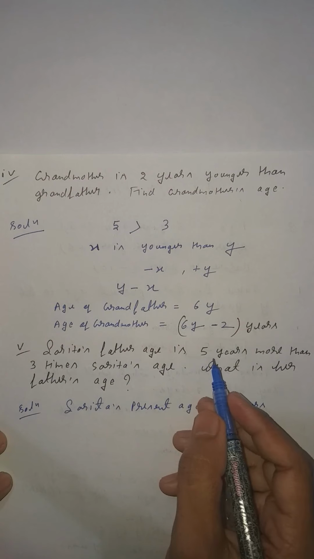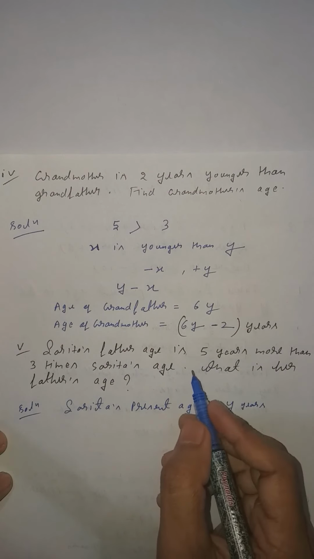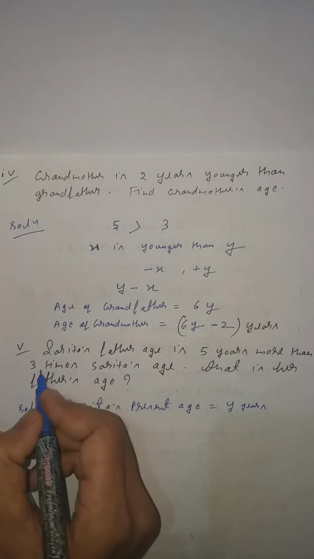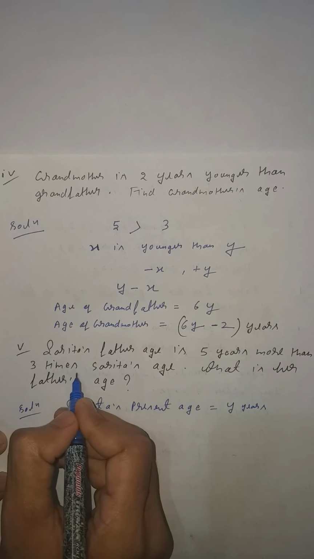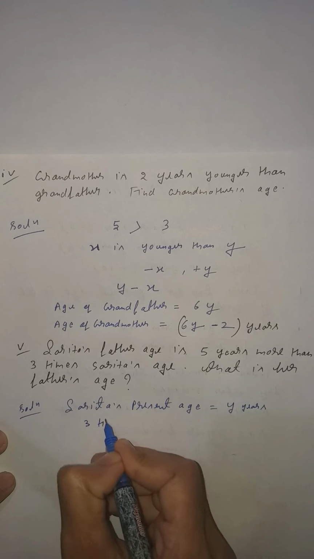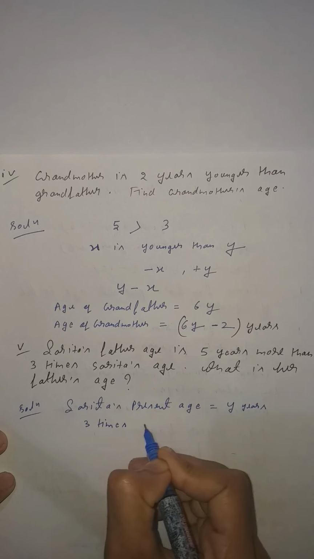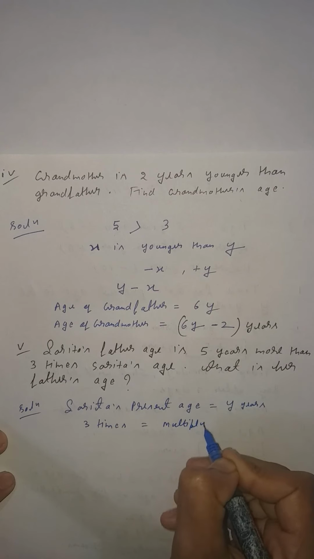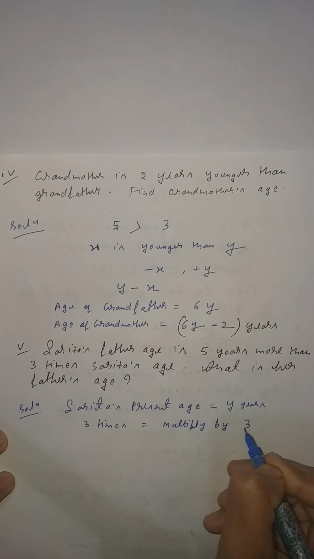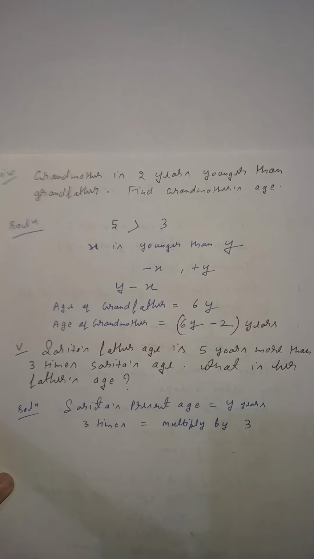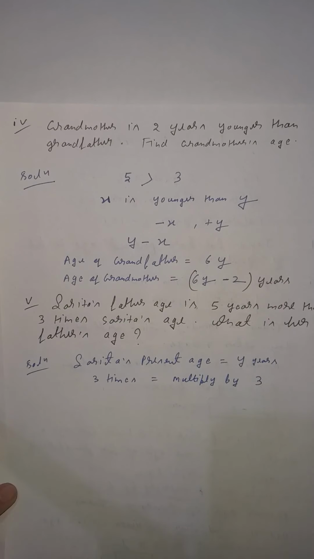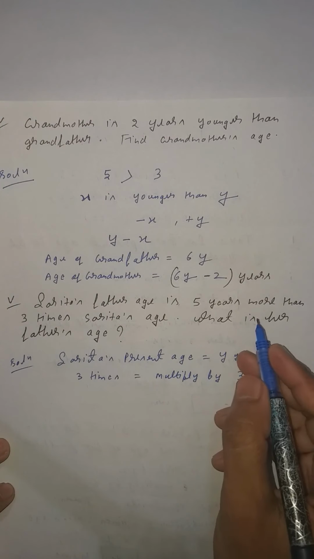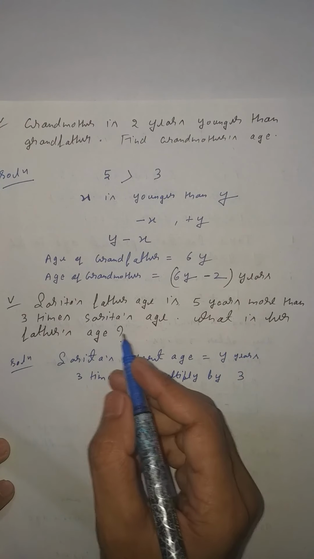One minute student. What is given? Sarita's father is 5 years more than 3 times Sarita's age. First you have to retain 3 times. So 3 times means what, student? 3 times means multiply by 3. Clear student? 3 times means you know that multiply by 3. 5 times means multiply by 5. I explained it. So what is given? Sarita's father's age is 5 years more than 3 times Sarita's age.